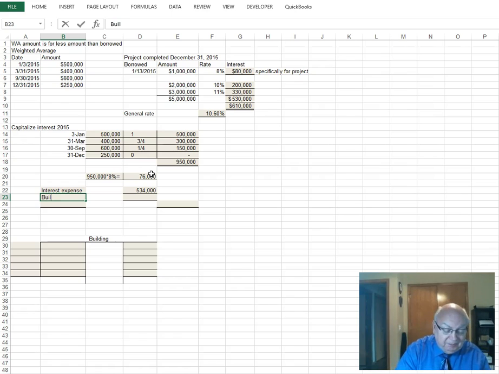And then we'll increase the building account by the 76,000, because that's why it's called capitalized interest. And then of course cash will be for the 610,000 up there, which also should be what those two add up to.